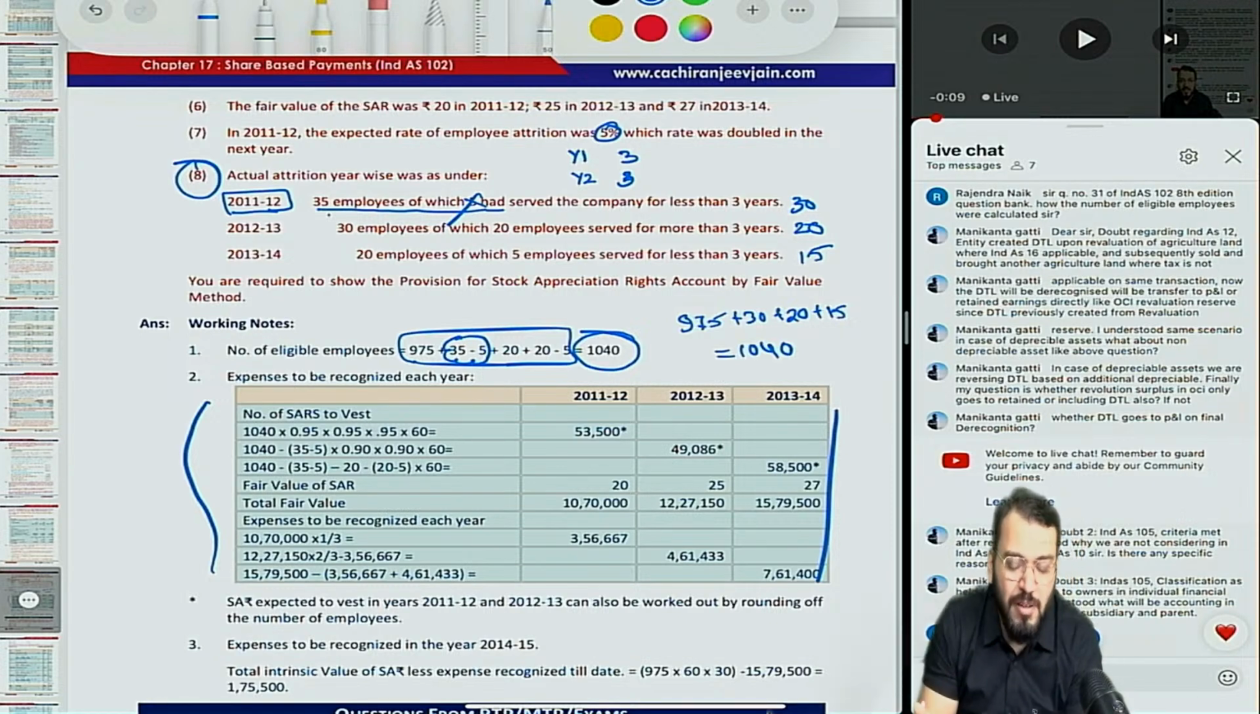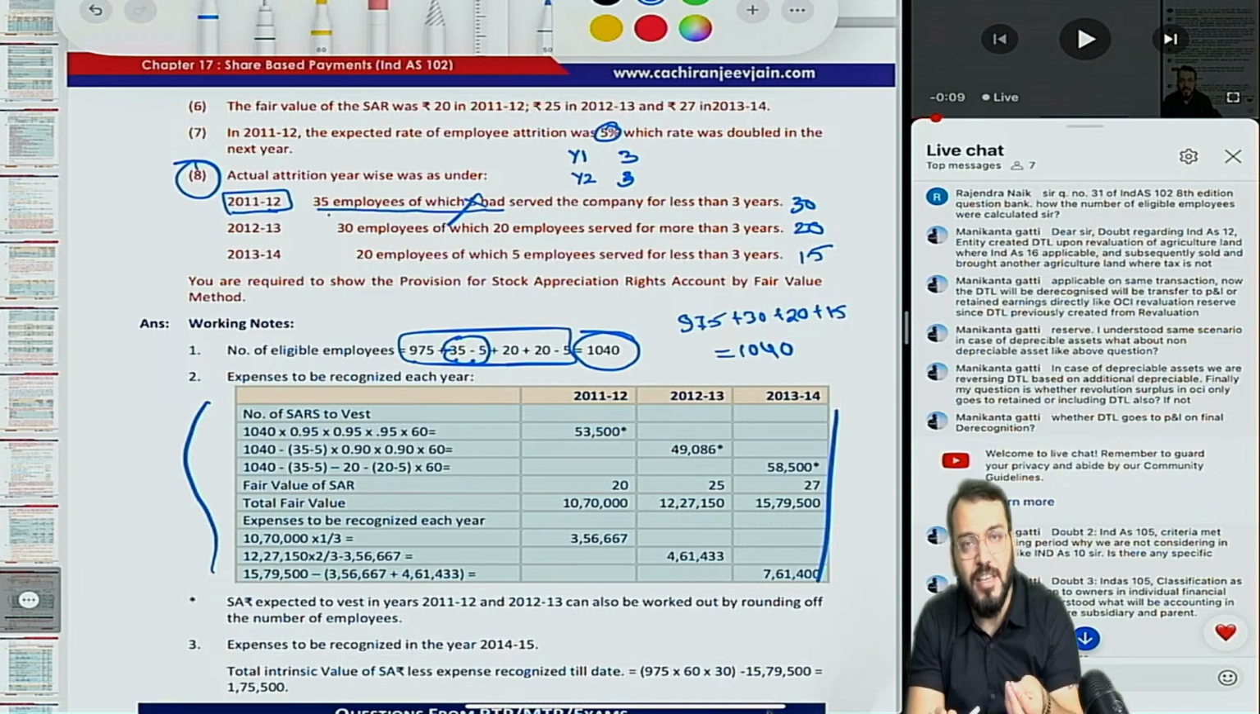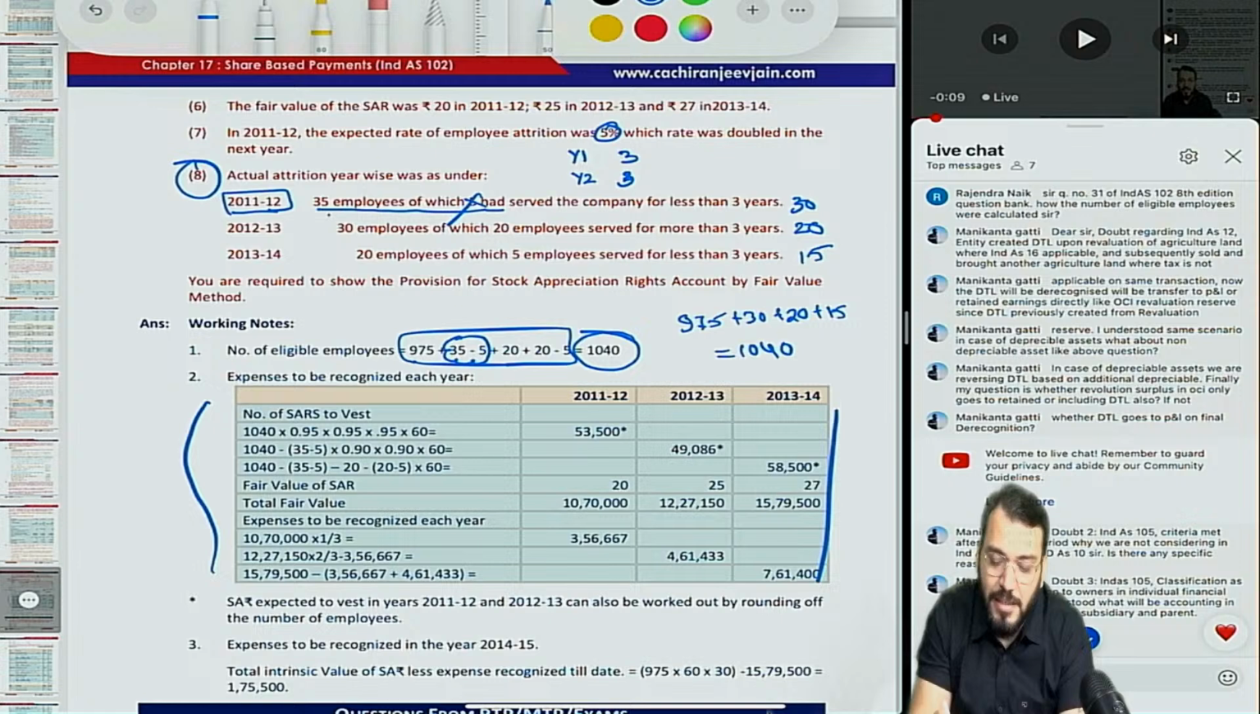What if they change subsequently? So of course, if they change subsequently, the DTL whatever you have created will be de-recognized through OCI only, because land is not a depreciable asset. Correct? Whatever you have created needs to be reversed, because now no DTL is required. So you created through OCI and you need to reverse through OCI only. Are you getting what I am saying? Correct? Have you understood?